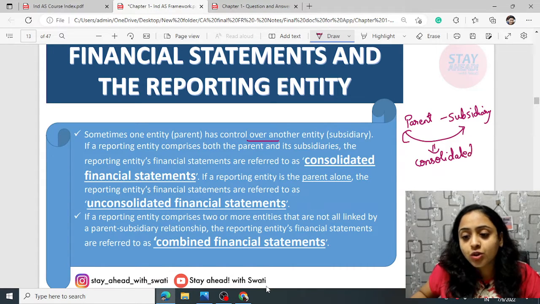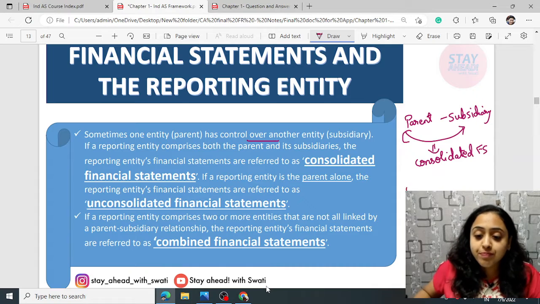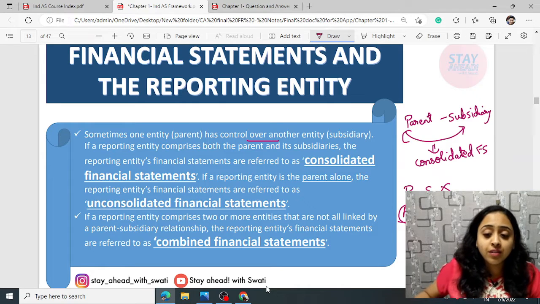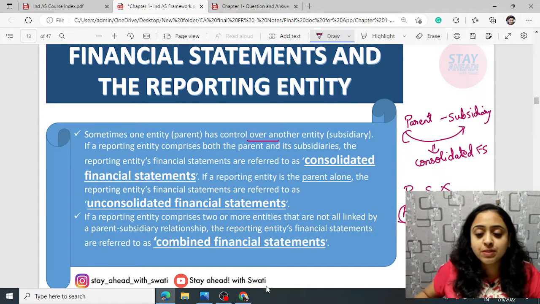Okay, consolidated FS. If the relationship is not parent and subsidiary, and instead it is an associate, joint venture, whatever, then none of the entities has control.